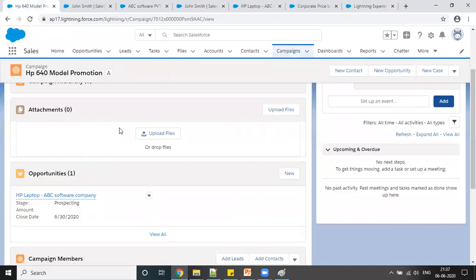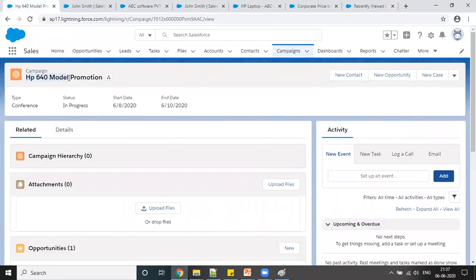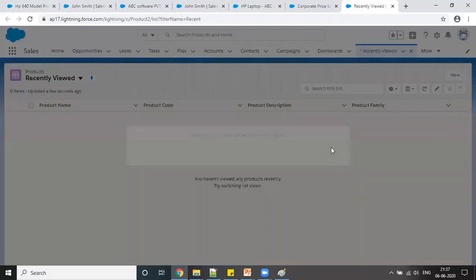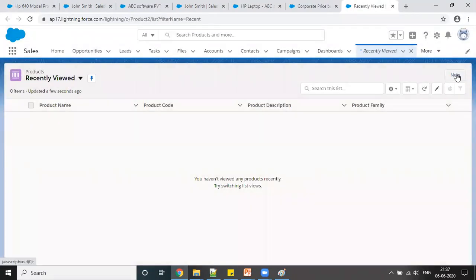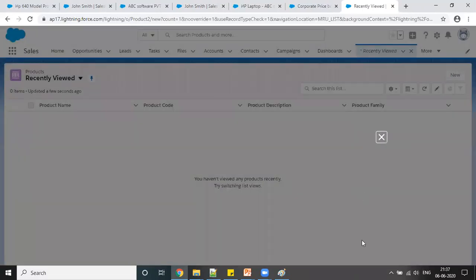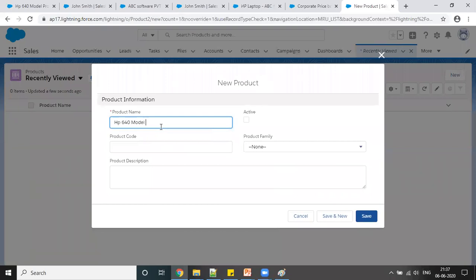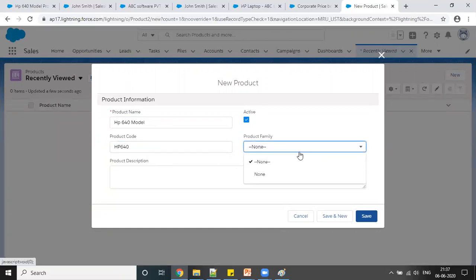Okay, so I can copy this from here, name HP. Okay, and I can click from here, new, and you can add your product. So I'm saying HP 640 model, and again you have to make it active to be available, and you have to give some product code, so that it can differentiate. Product code is always unique basically. So I can give like HP and 640, and product family, right now I'm not creating anything.